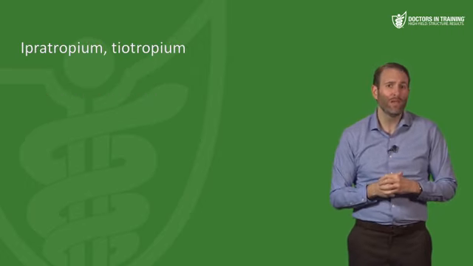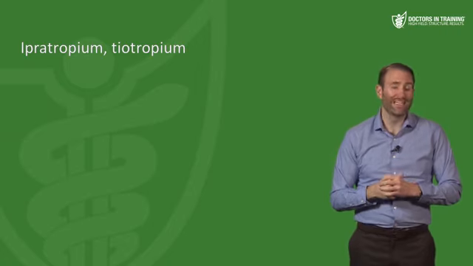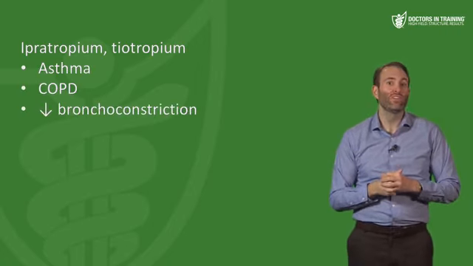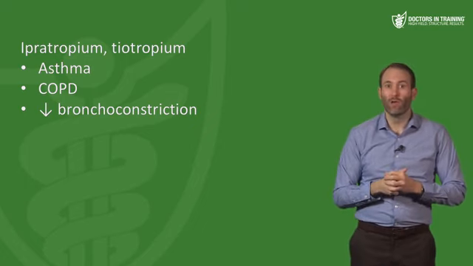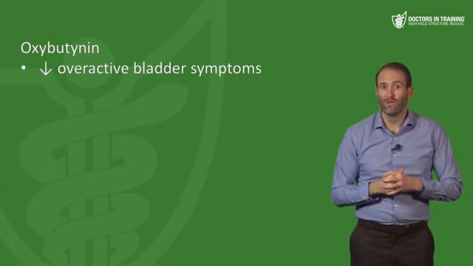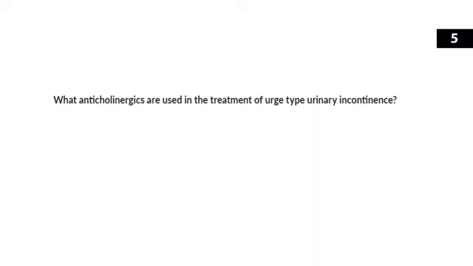Next, we have ipratropium and tiotropium. So these are actually inhaled drugs that can be used in asthma and COPD. They help decrease bronchoconstriction and can help open up the airways. Oxybutynin is used to decrease overactive bladder symptoms. And this brings us to another study guide question. What anticholinergics are used in the treatment of urge-type urinary incontinence? So it's not just oxybutynin, it's other ones.